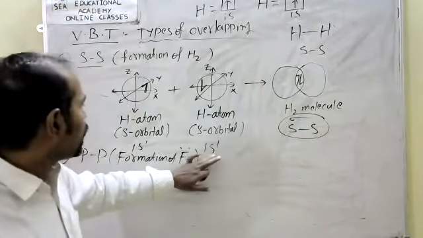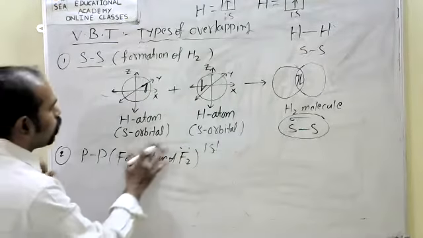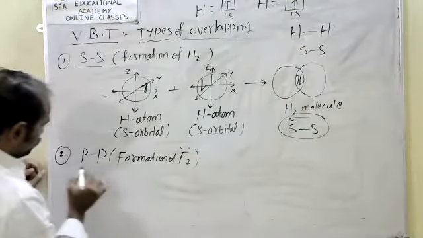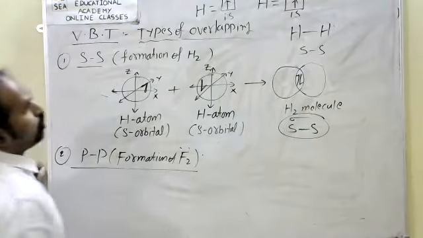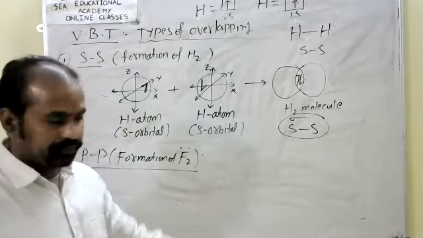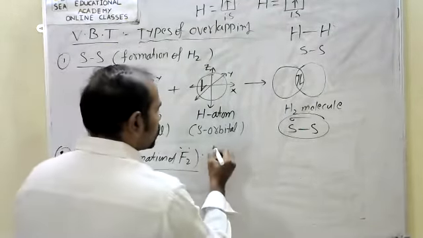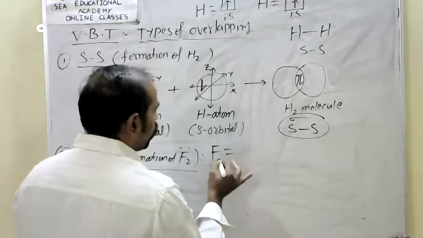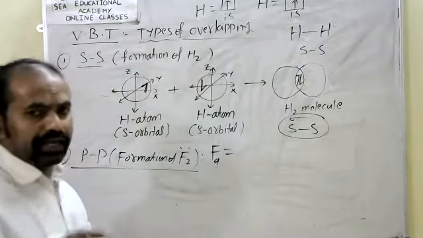Okay, why is it an example of p-p overlapping? For example, take a fluorine atom, and say two fluorines are there. Each fluorine has atomic number 9.